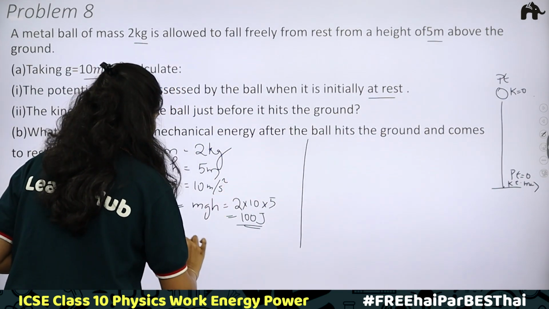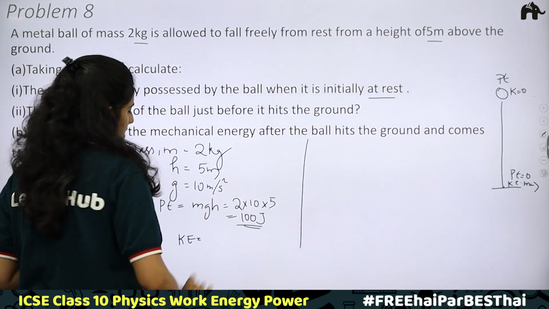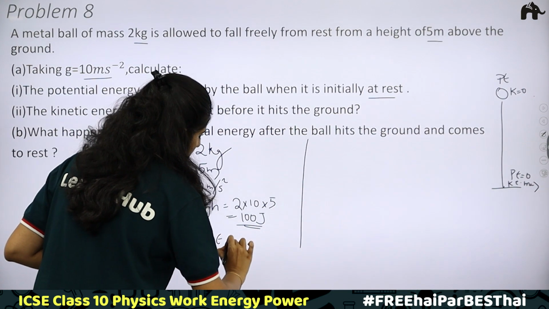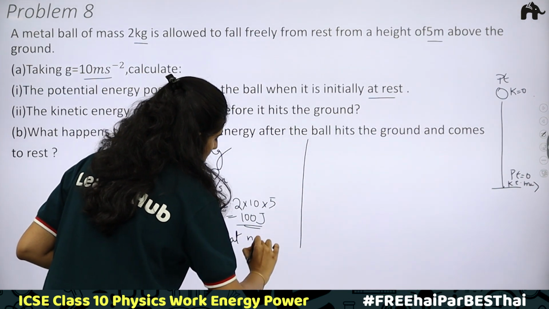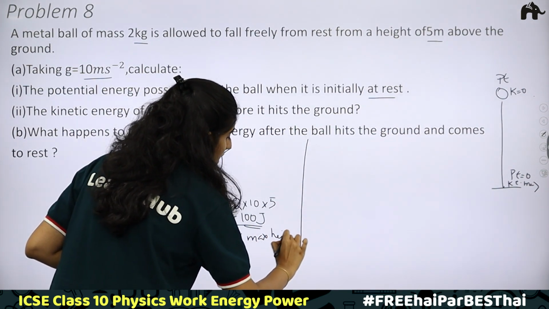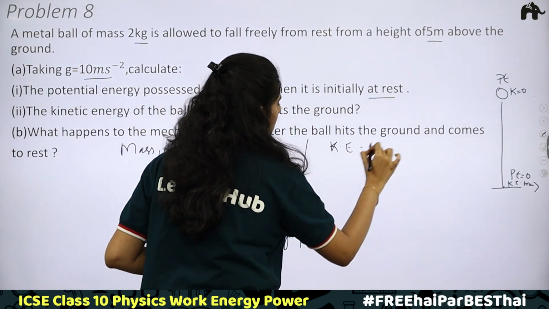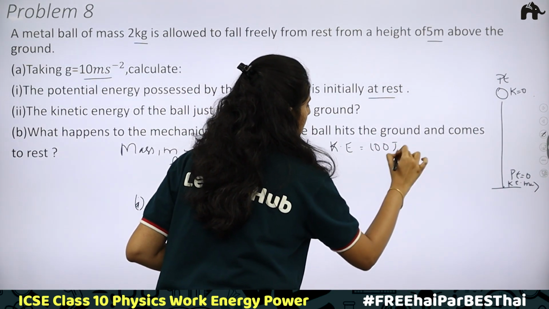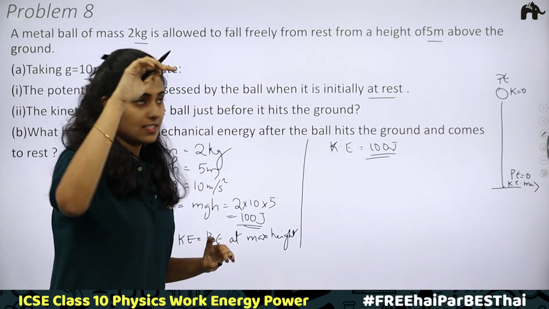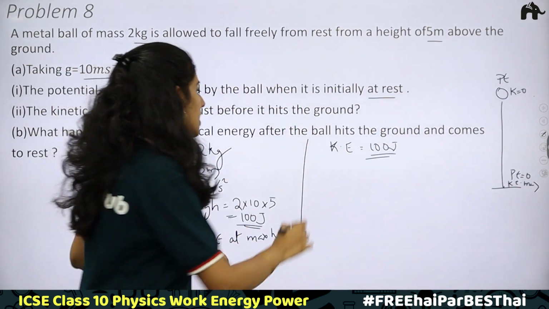Then what is the value of kinetic energy? Kinetic energy is equal to potential energy at maximum height. That is the initial potential energy. Required kinetic energy will be 100 joules because we have determined the potential energy at rest or at the maximum height. Now the third part.